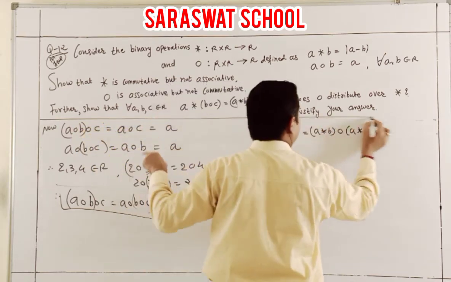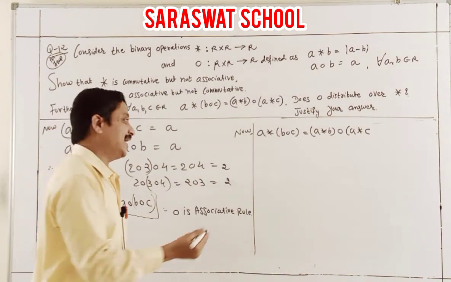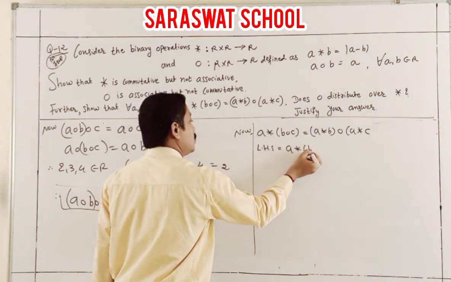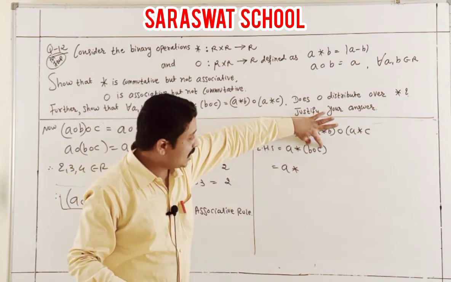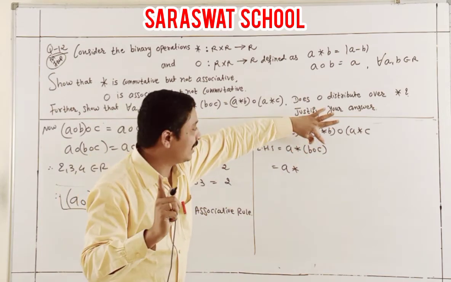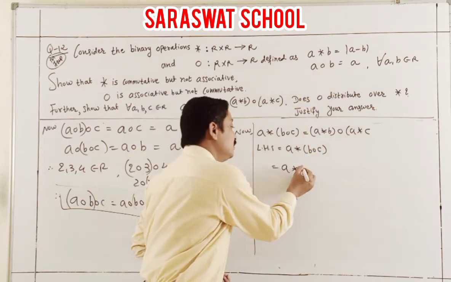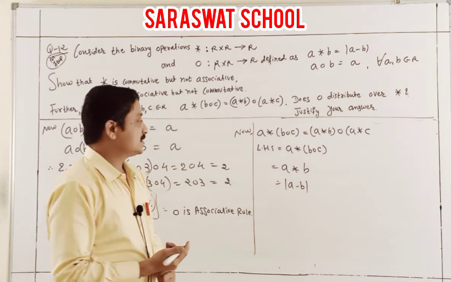Now I am going to prove that. Very easy. RHS: A binary BOC. Can you say what is BOC? Yes, you are thinking correctly. BOC, according to A O B, is A. So here B, and what is the answer? Modulus A minus B.